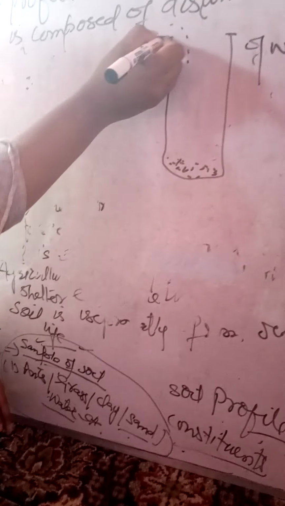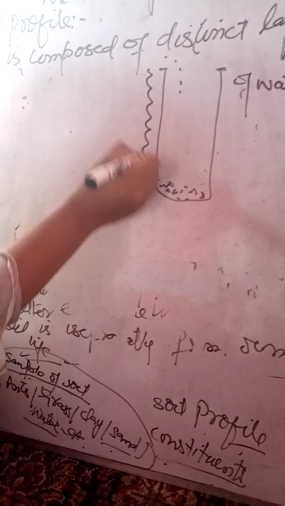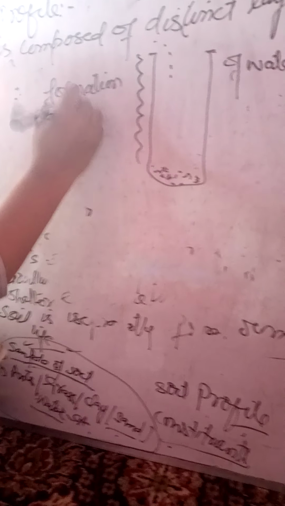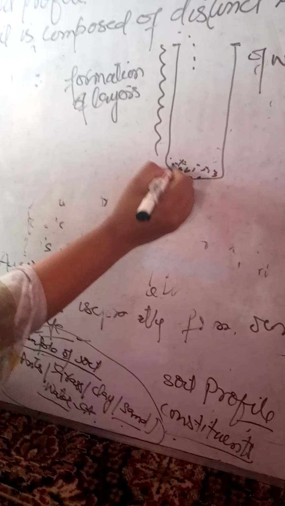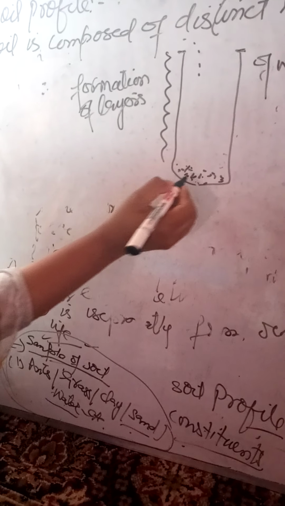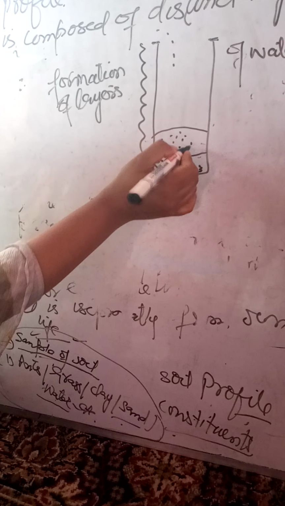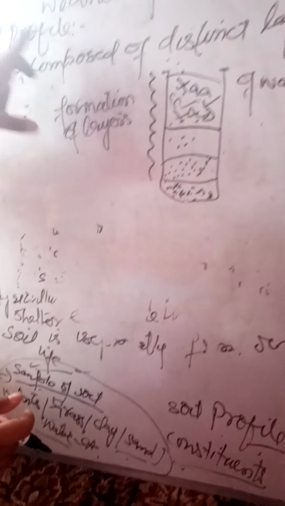When you put some soil in this glass of water, you will see the formation of layers. Some layers will be formed in this glass of water, and these layers comprise the soil profile.